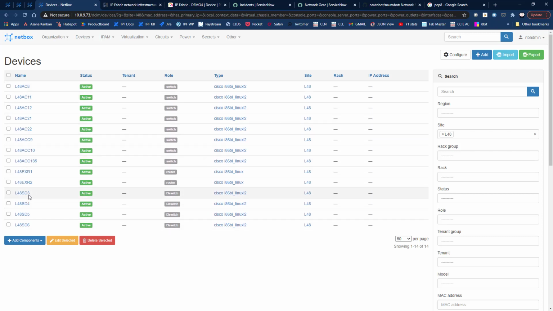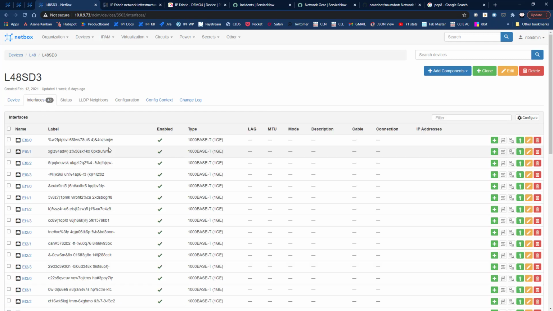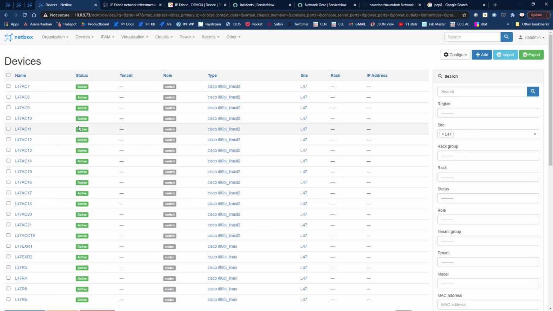We can look at the interface information about those distribution switches and see all of those dodgy descriptions there. And we can also go back and have a look at the information we have for Site 47. We can see all of the information about the switches in Site 47's infrastructure as well, and they're all obviously in an active state.